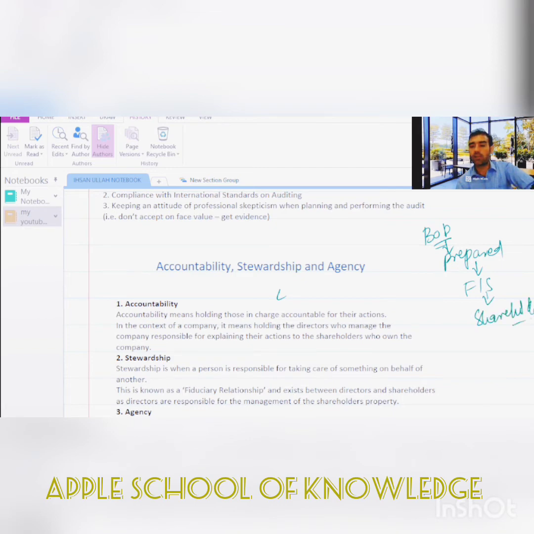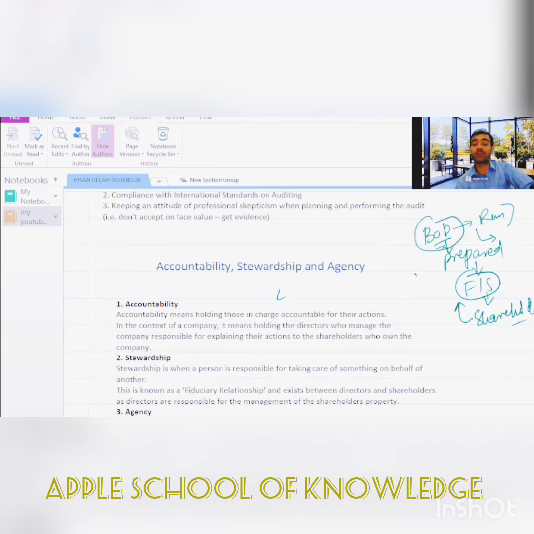Now the shareholders have to rely on these documents, but before relying on them, the shareholders need someone independent, because the board of directors run the company, plus they prepare the same documents for the company. So definitely they will not write or present such a thing that is against the board of directors.